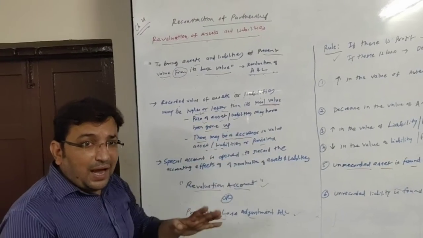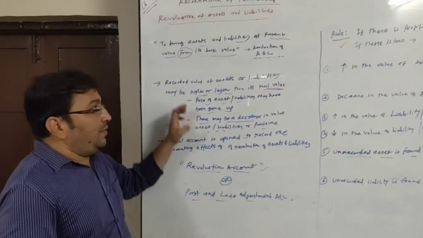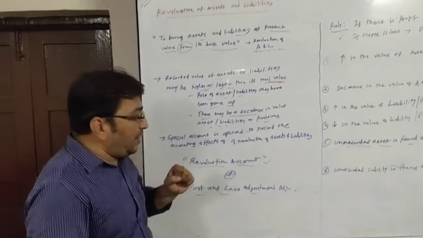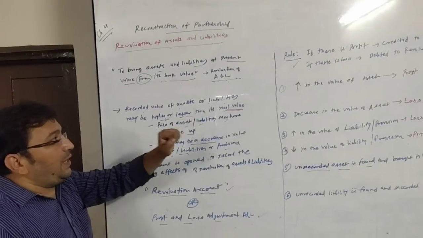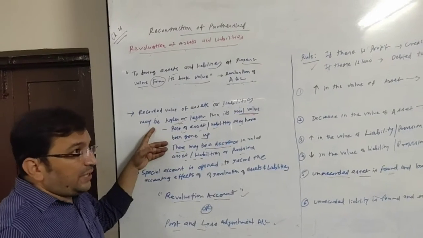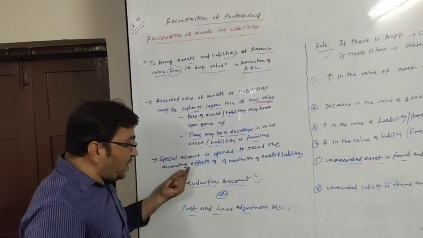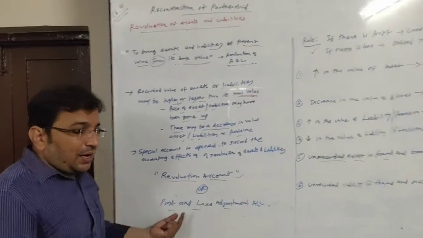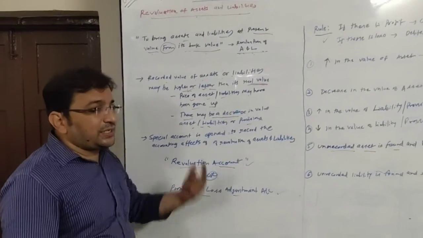The recorded value may be higher or lesser. So at the time of reconstruction, we bring them to the real value or present value, and for that purpose we open a special account known as revaluation account, with another name being profit and loss adjustment account.